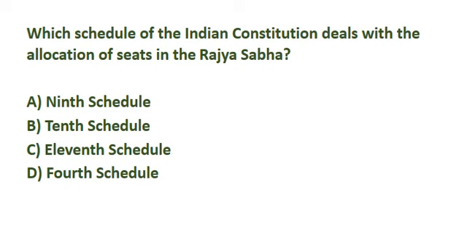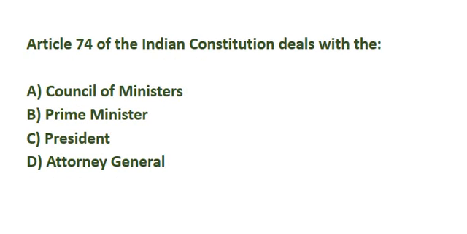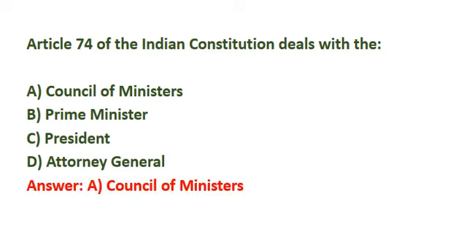Which schedule of Indian Constitution deals with the allocation of seats in the Rajya Sabha? Correct answer is option D, 4th schedule. Article 74 of the Indian Constitution deals with the. Correct answer is option A, Council of Ministers.